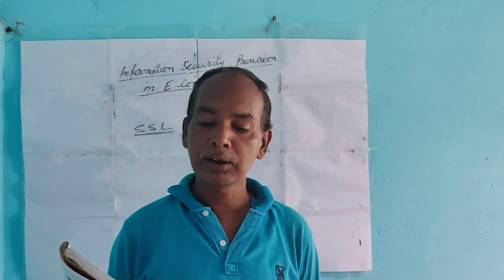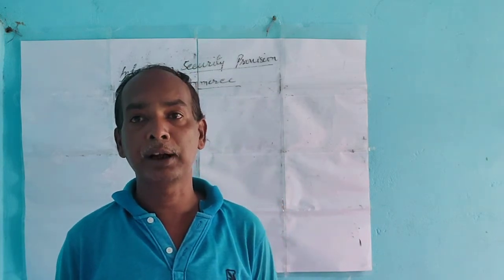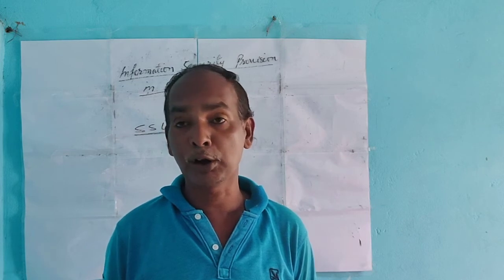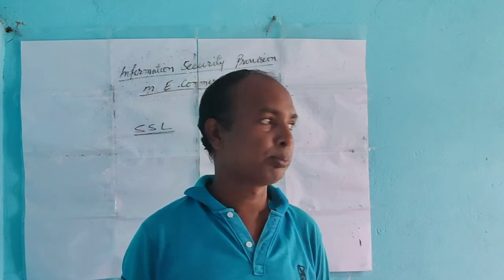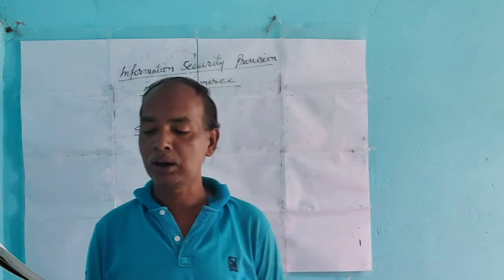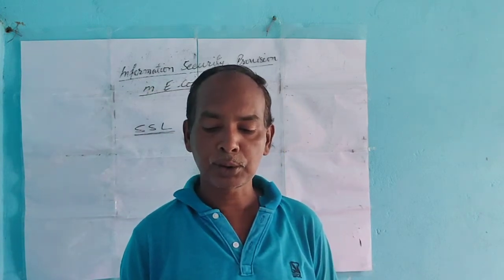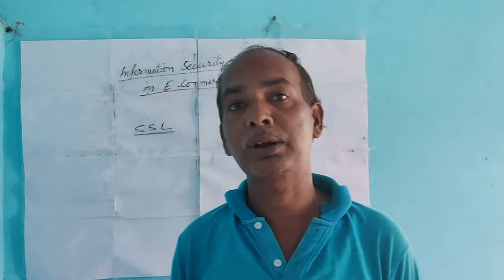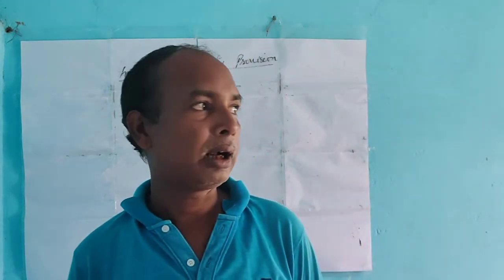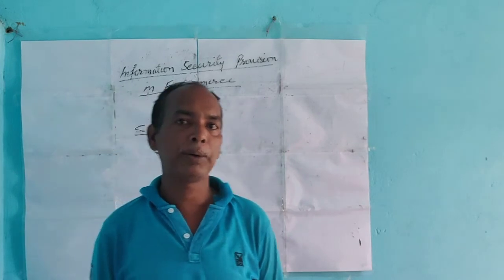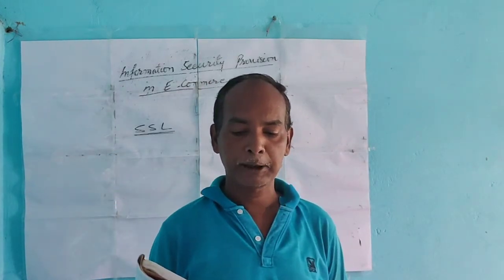Private key: only the owner knows the private key. The owner, who will be the owner of the site or the company, is the only one who knows the private key. Public key: it is distributed to anyone who requests it. So encryption and decryption use two keys: one is called the private key, the other is called the public key.